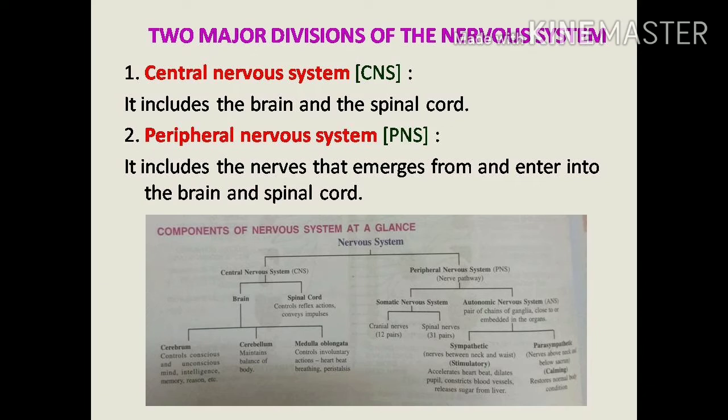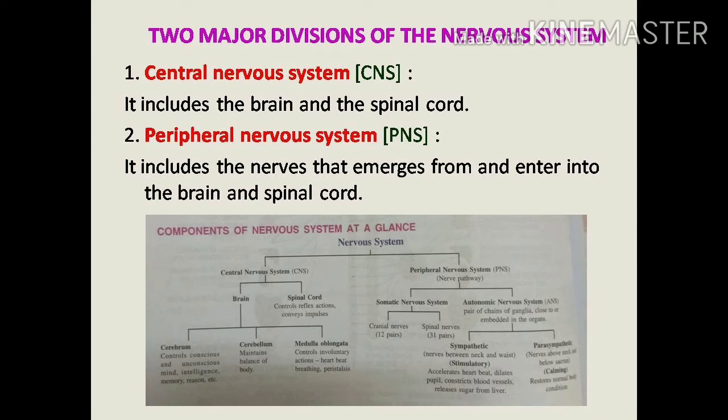So in the diagram you can see the central nervous system and peripheral nervous system is further divided. The central nervous system has two parts, brain and spinal cord. In the brain, we can see the three major parts: cerebrum, cerebellum and medulla oblongata. And in the peripheral nervous system, we can see two main parts. First one is somatic nervous system. Second one is autonomic nervous system, or ANS.